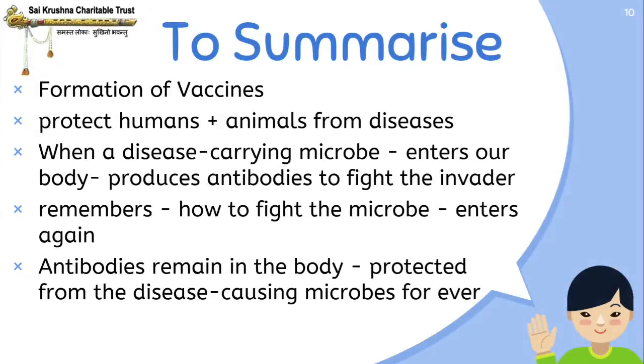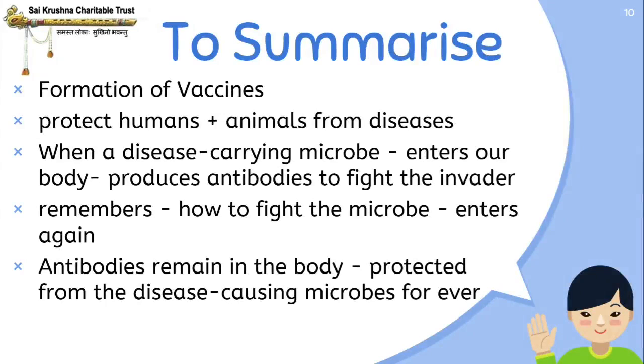So what did we learn in this video, students? We learned that formation of vaccines is done with the help of microorganisms. Microorganisms help in the formation of vaccines. Vaccines protect humans and animals from diseases. How does a vaccine work?